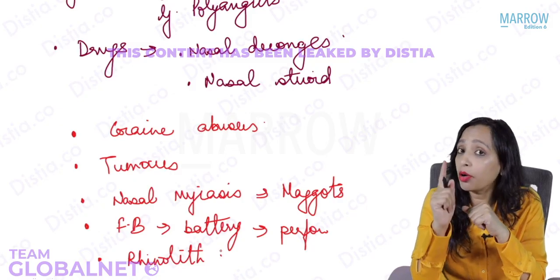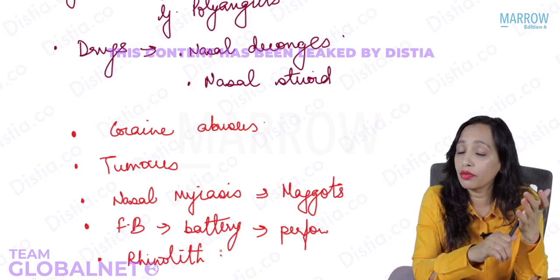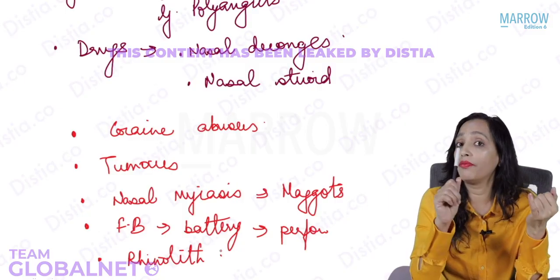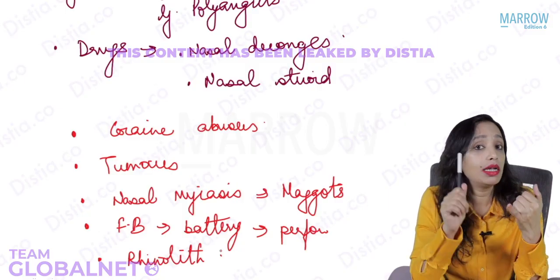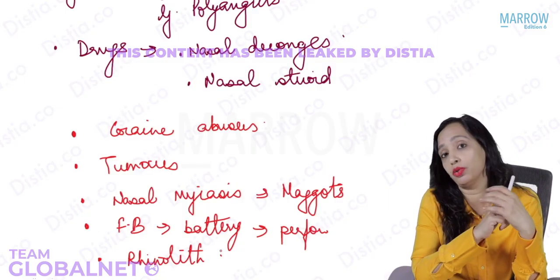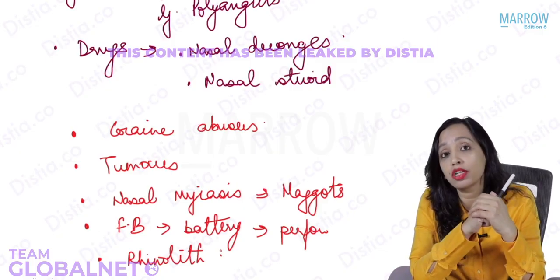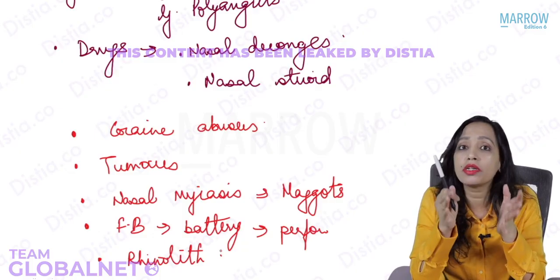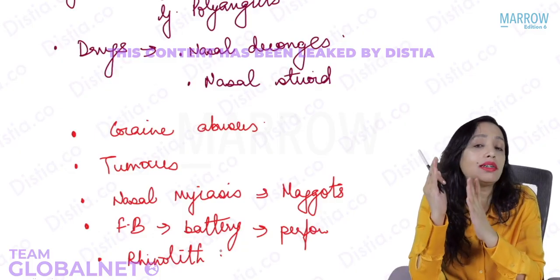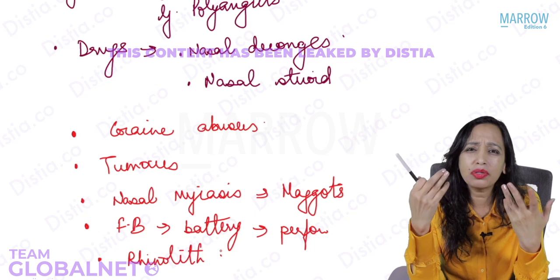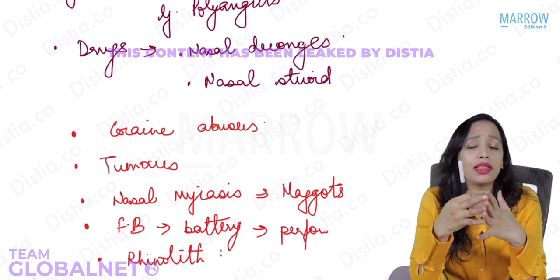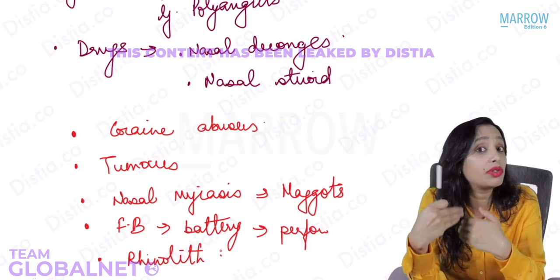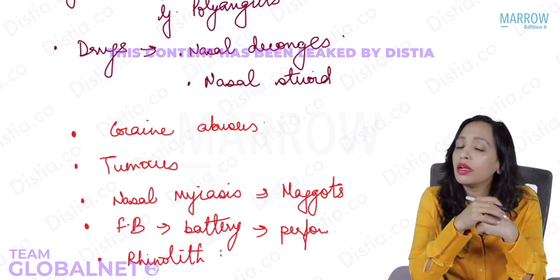And here is a very important question that is asked from you: when do you suspect in a child that there is a foreign body in the nose? Just by history, how can you suspect that there is a foreign body in the nose? Yes, any child who is presenting with unilateral nasal discharge. Sinusitis and all this is not very common, and that also unilaterally leading to nasal discharge in a child, not common.